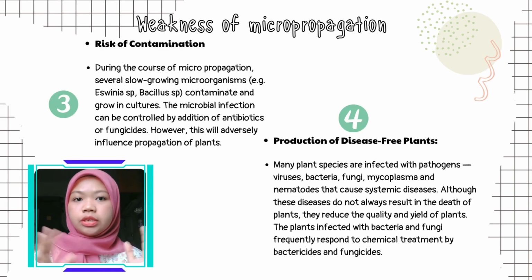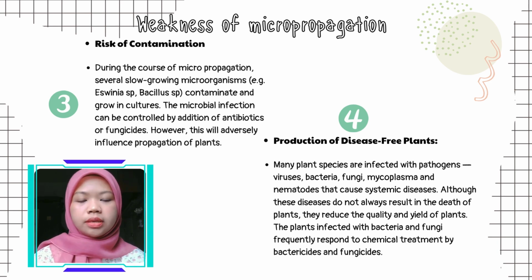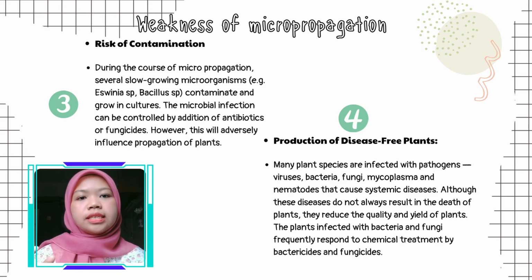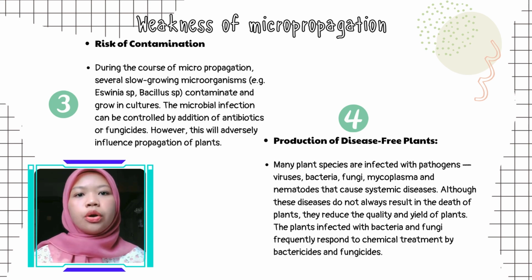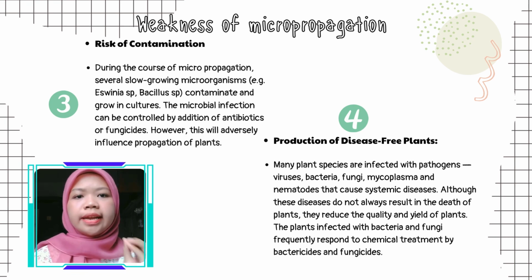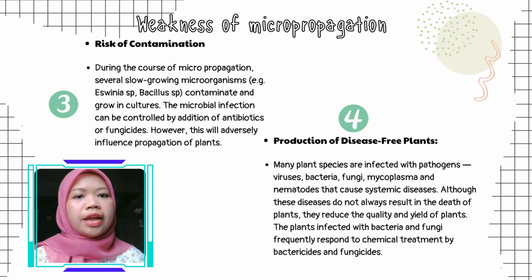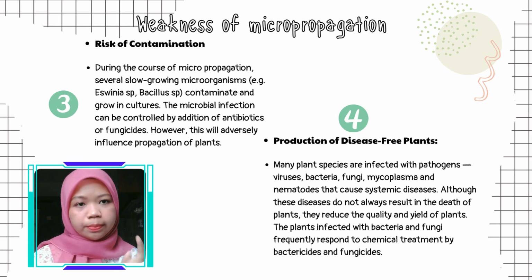The third one is the risk of contamination. During the course of micropropagation, several slow-growing microorganisms, such as Aspergillus species and Bacillus species, can contaminate and grow in culture. The microbial infection can be controlled by the addition of antibiotics and fungicides. However, this will adversely influence propagation of the plants.